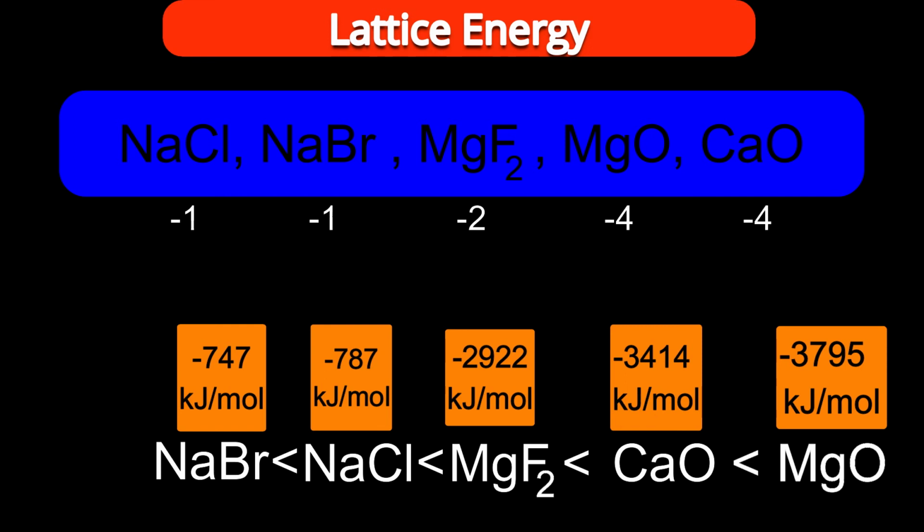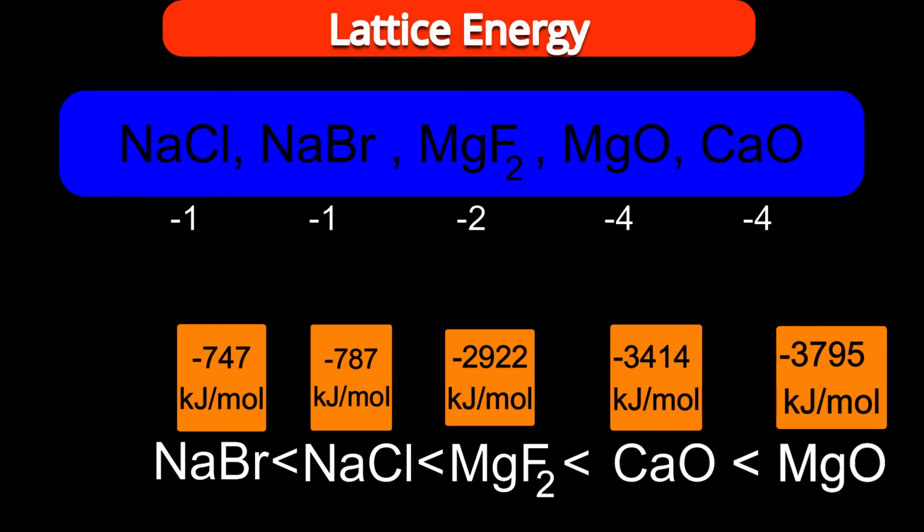Lower the distance, higher will be the lattice energy. So sodium chloride has higher lattice energy than sodium bromide. So to the left of magnesium fluoride, sodium chloride will be there, and to the left of it, sodium bromide. So what is the sequence now? Sodium bromide, sodium chloride, magnesium fluoride, calcium oxide, magnesium oxide in the increasing order of lattice energy.